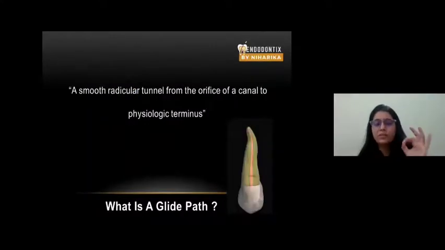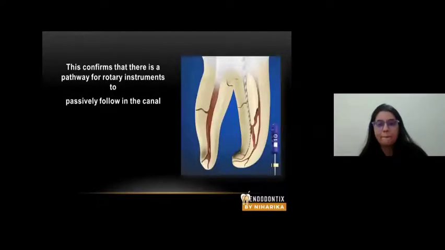Okay, so this is a very smooth radicular tunnel right from the orifice of the canal, or the minor diameter, minor constriction, to the physiological terminus. This confirms that there is a pathway for rotary instruments to passively follow in the canal.